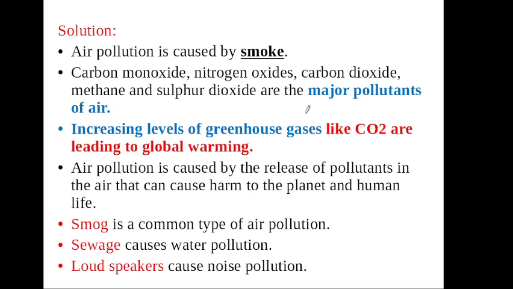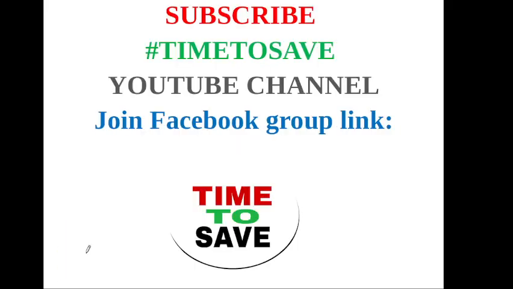Increasing levels of greenhouse gases like carbon dioxide are leading to global warming. This is a very important point and a very important question. Increased levels of greenhouse gases like CO2 are leading to global warming. Smog is a common type of air pollution. Similarly, sewage causes water pollution, and loudspeakers cause noise pollution.